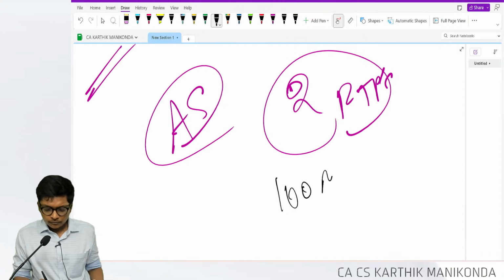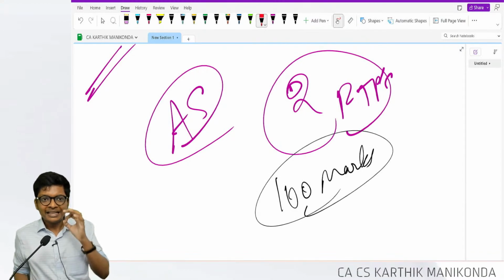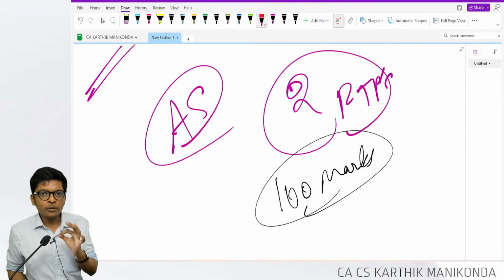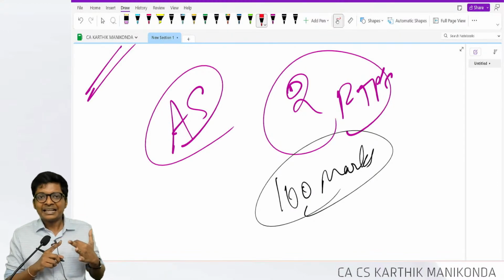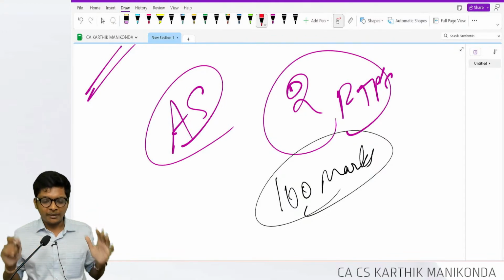Write for 100 marks. And my only advice from here till the exam will be, read the question properly. Read it twice. Don't make a mistake because you read the question wrong. Read it properly. Write for 100 marks. Write it neatly, and then give your best and leave the rest to the power beyond us.